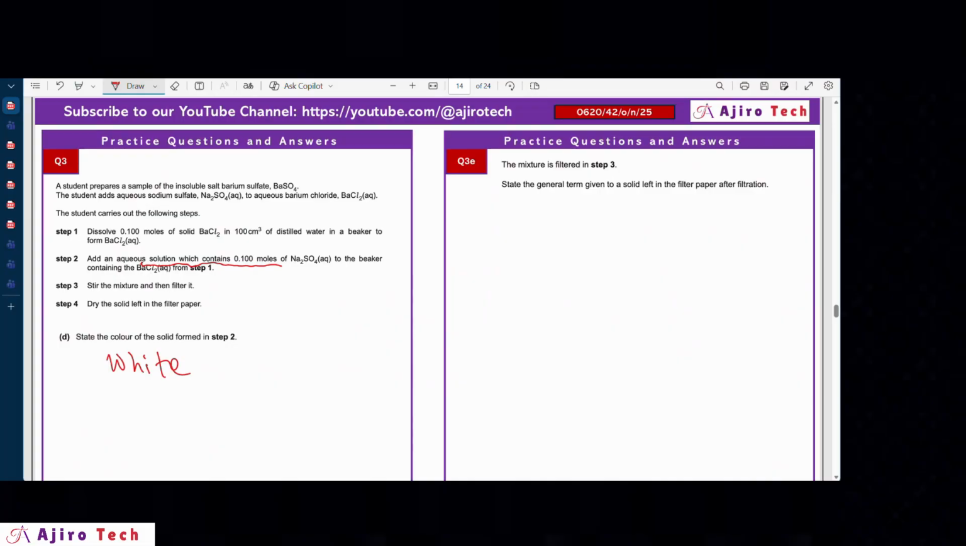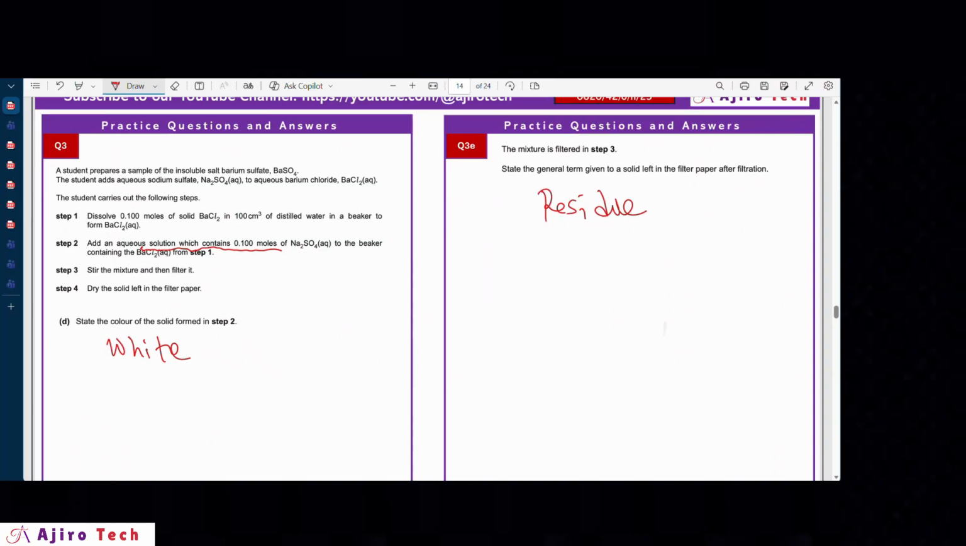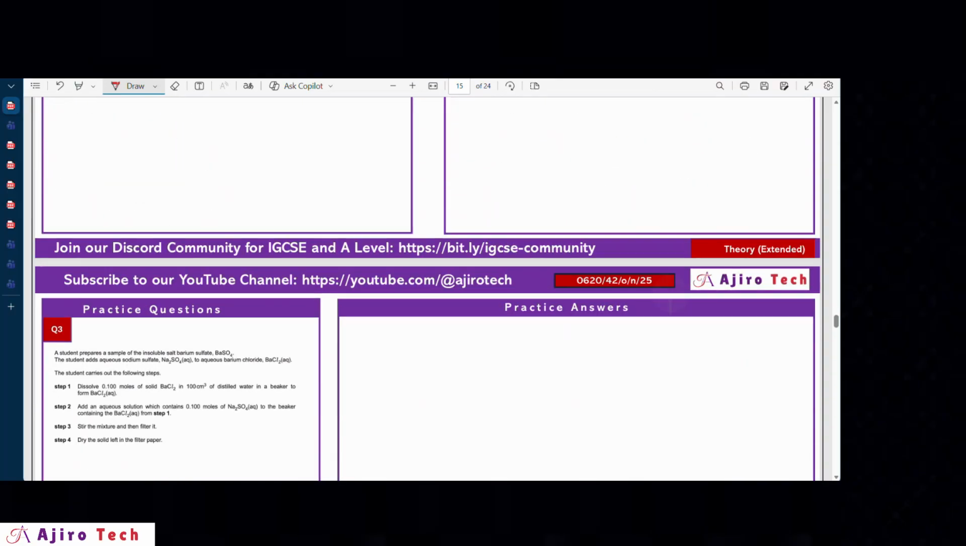The mixture is filtered in step 3. State the general term given to a solid left in the filter paper after filtration. Now remember that when you perform filtration, the solid left is the residue, while the liquid in the containing vessel or the conical flask is the filtrate. So the solid part is the residue, the liquid part is the filtrate. That solves that, quite easy.